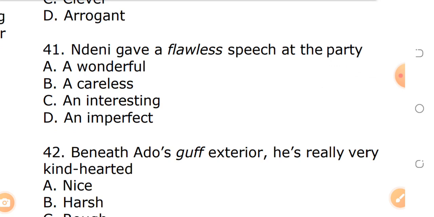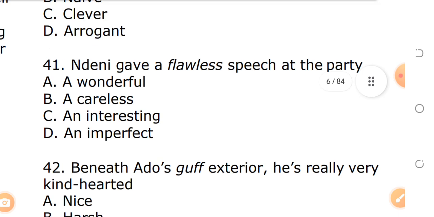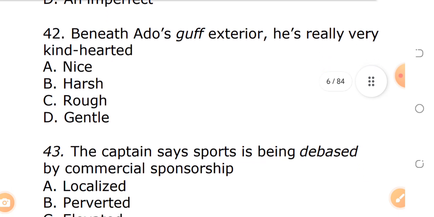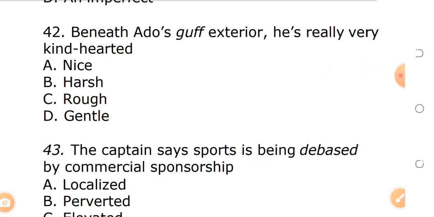C. An interesting speech. D. An impactful, an imperfect speech at the party. Is it the opposite meaning of flawless? Is it wonderful, careless, interesting, imperfect? Tell me what you think is the answer in the comment section. Anytime I give you an assignment, endeavor to rack your brain and answer in the comment section. May we proceed? I hope you are following. If you are following, let me know. Am I too fast? If I'm too fast, also let me know.